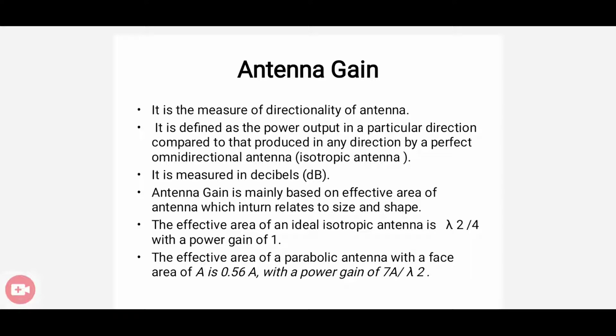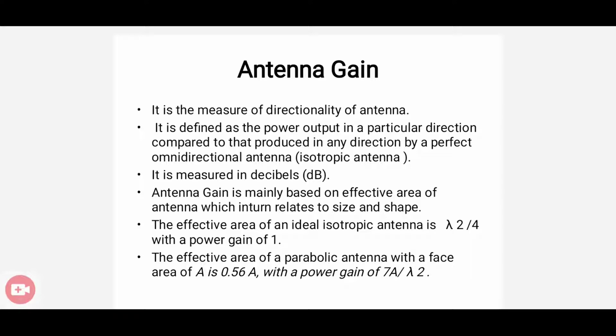So, it's actually based on the effective area of antenna. Also, it relates to the size and shape of the antenna. And the effective area of an ideal isotropic antenna is lambda square by 4 with a power gain of 1. And the effective area of a parabolic antenna with a face area of A is 0.56 A, with a power gain of 7A by lambda square.